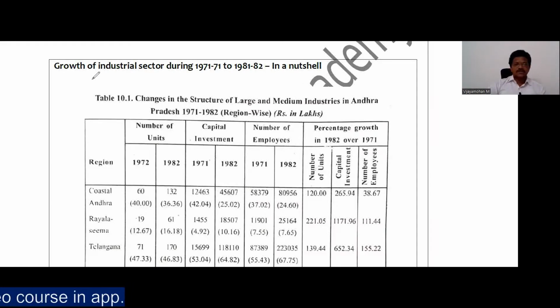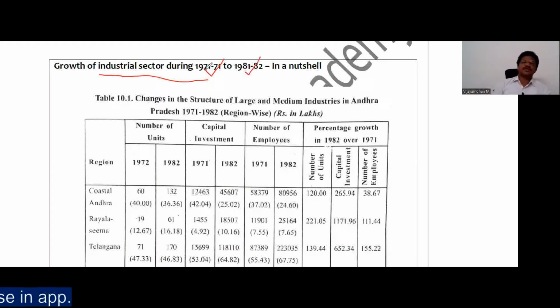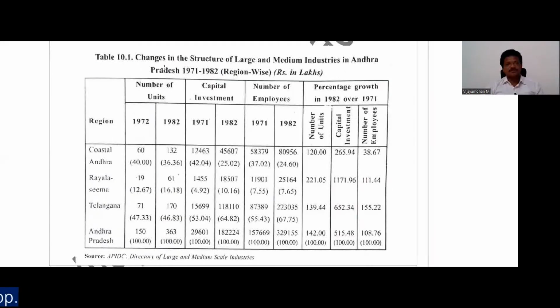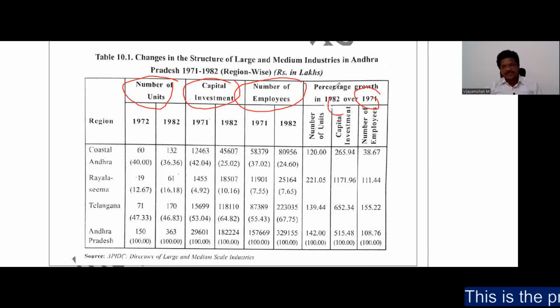If you observe the growth of the industrial sector during 1971-72 to 1981-82, you can observe it in the below table. If you observe this table, there is an improvement in every aspect, that is number of units, capital investment in industry, and number of employees from 1971 to 1982.